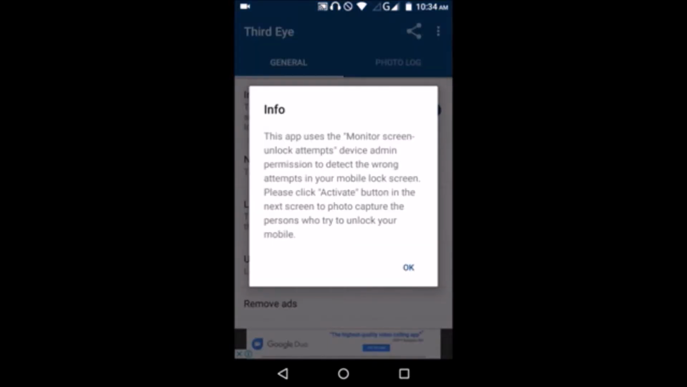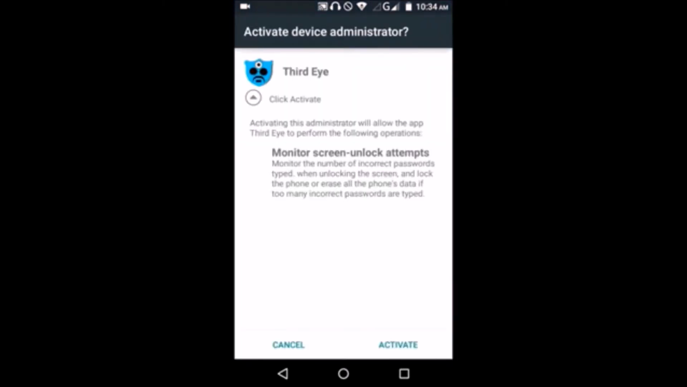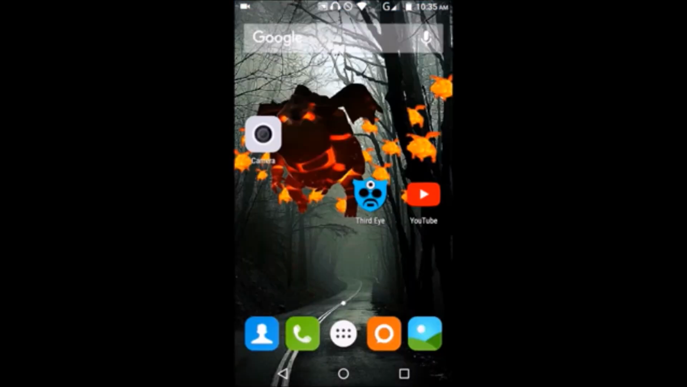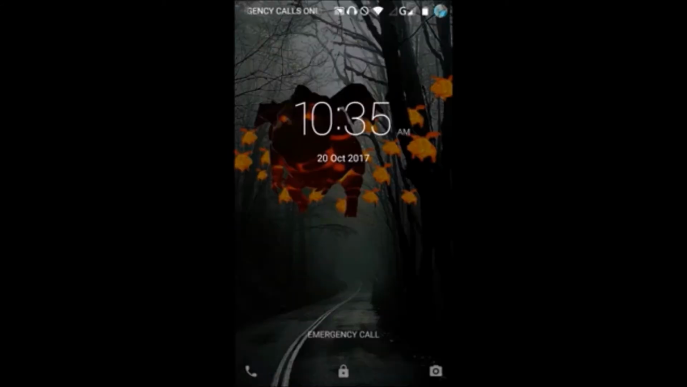After enabling, this window comes. Press OK and activate this app. So guys, I have activated it. So let's try with it. I'm locking my smartphone. I locked it. So let's again open it.